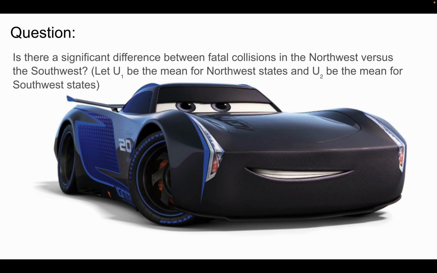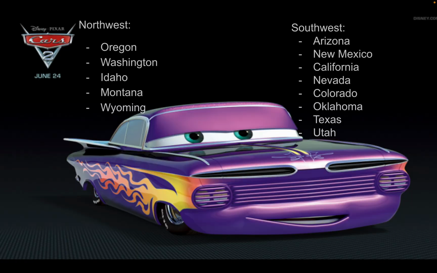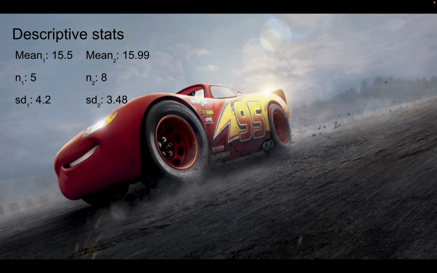My mu1 is going to be the mean for the Northwest states, and mu2 is going to be the mean for the Southwest states. My Northwest states are going to be Oregon, Washington, Idaho, Montana, Wyoming. And my Southwest states are going to be Arizona, New Mexico, California, Nevada, Colorado, Oklahoma, Texas, and Utah.